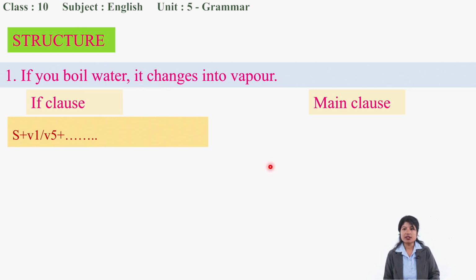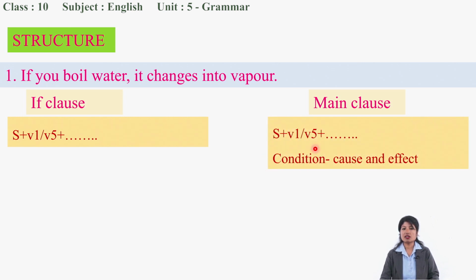The remaining portion will also be subject, verb 1, verb 5. Why? Because there is a condition, and the condition is cause and effect. If you cause water to boil, it changes into vapor. So if there is a condition of cause and effect, then this will be the balance: subject verb 1 verb 5, subject verb 1 verb 5.